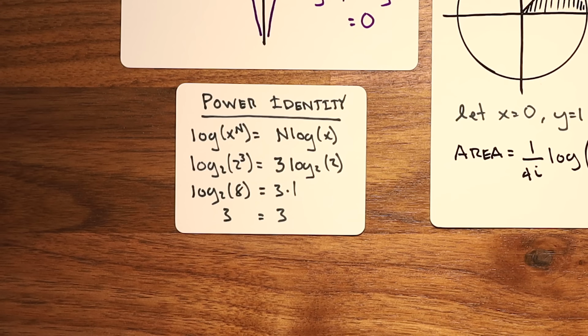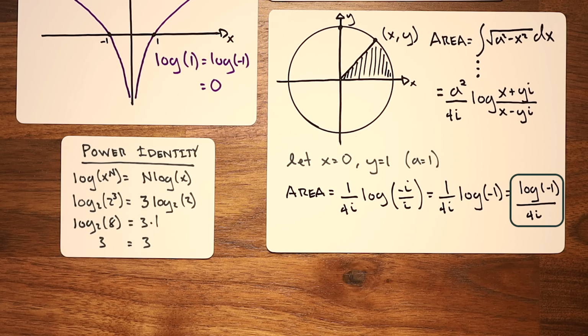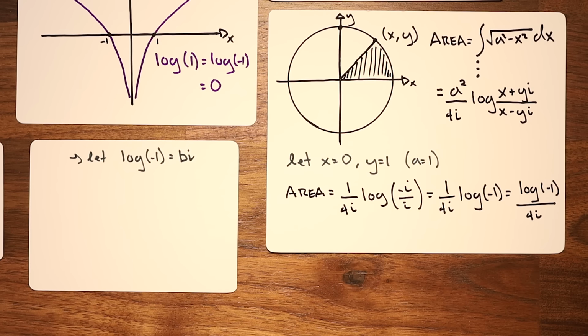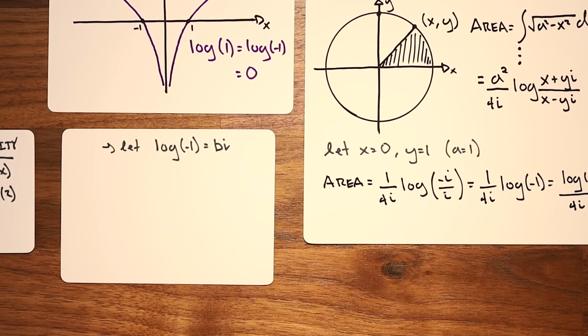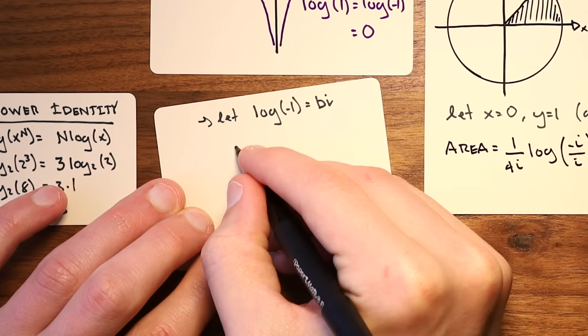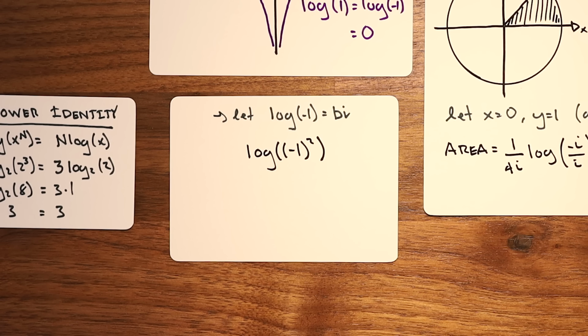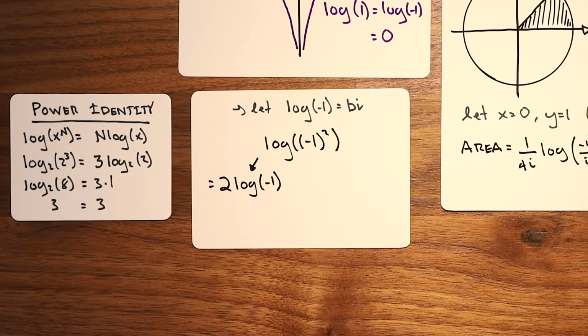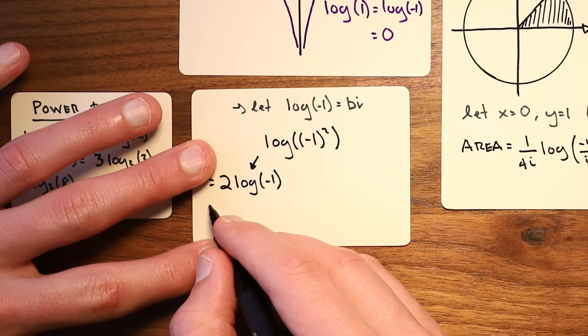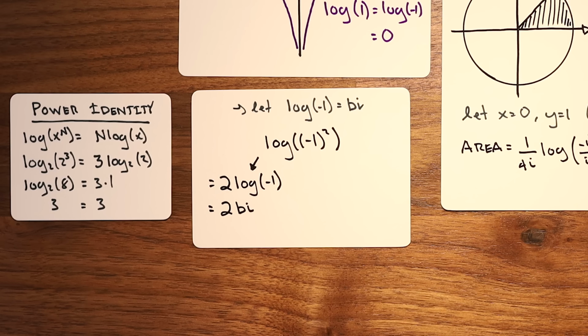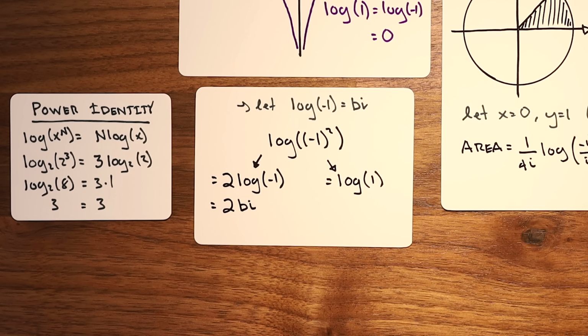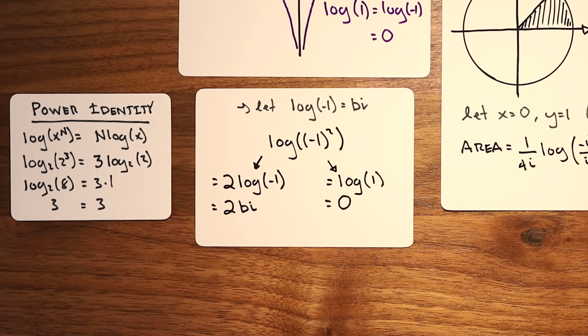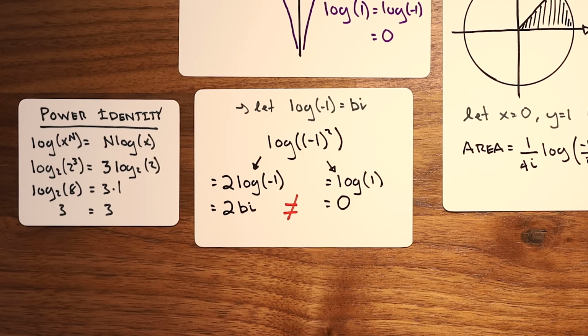The log of 2 cubed is equal to 3 times the log of 2. Having established that the logarithm of -1 is imaginary, we can write log of -1 equals b times i, where b is some real number. Euler then considered the case where the -1 inside the logarithm is raised to the power of 2. Applying our property, this should be equal to 2 times the logarithm of -1, or 2bi. However, since -1 squared is just 1, and we know that the logarithm of 1 is 0, it also appears that the log of -1 squared is equal to 0, which we just showed cannot be the case.